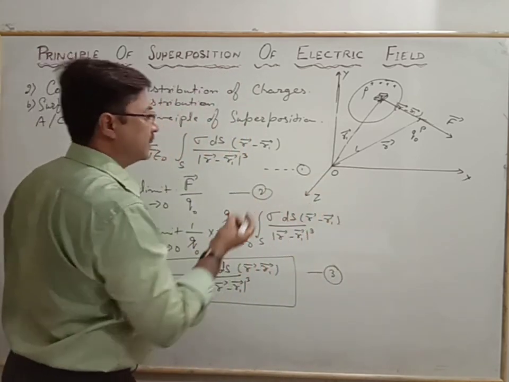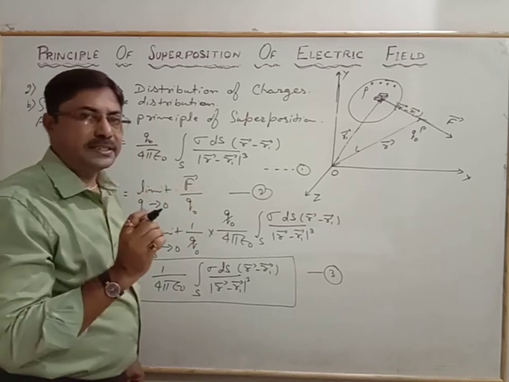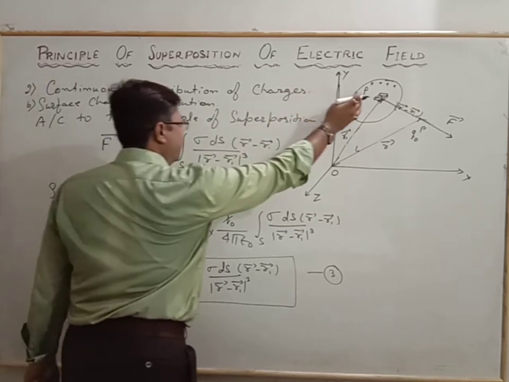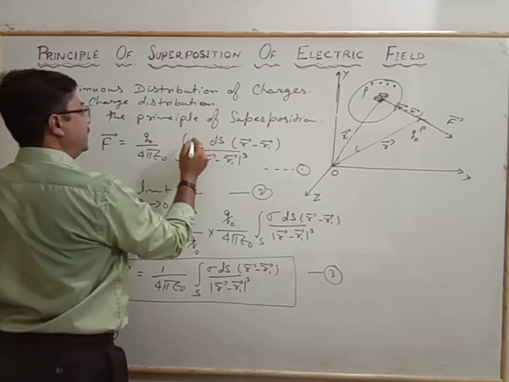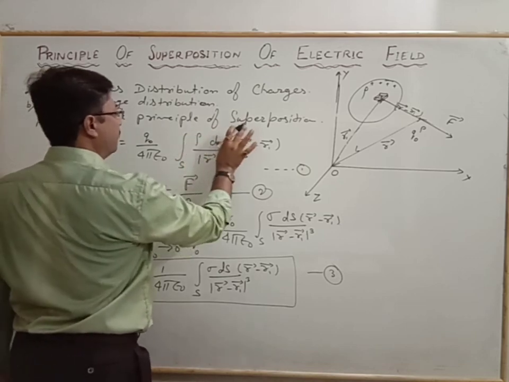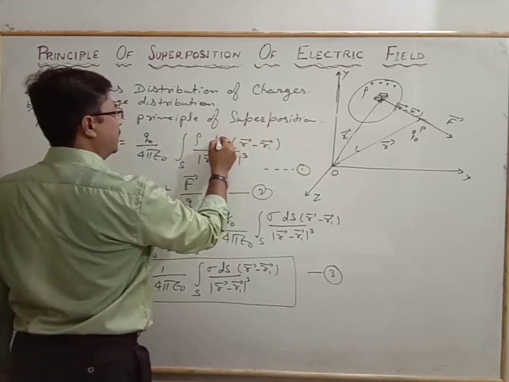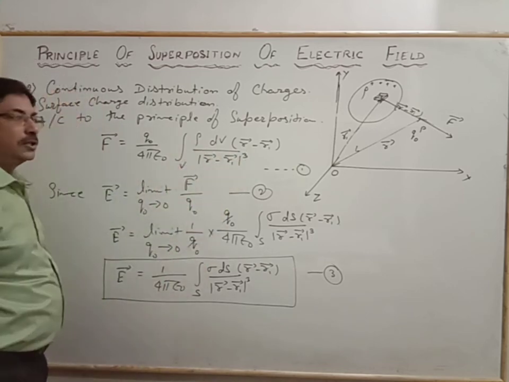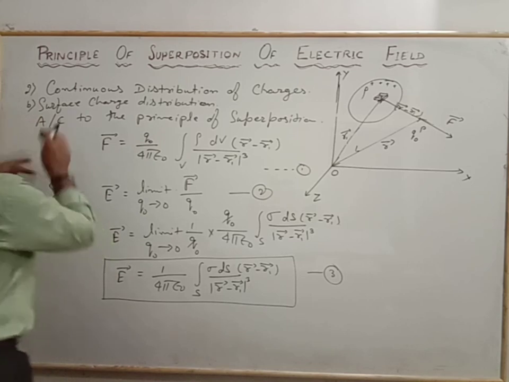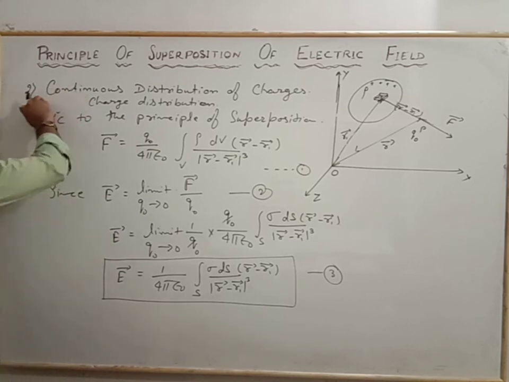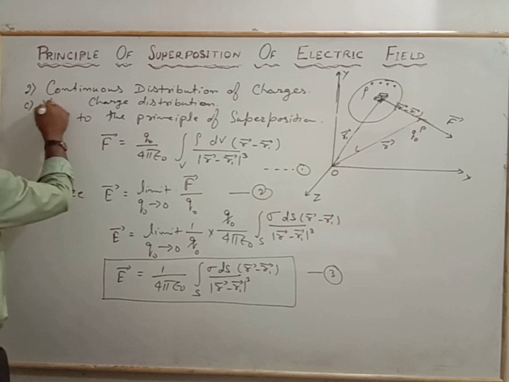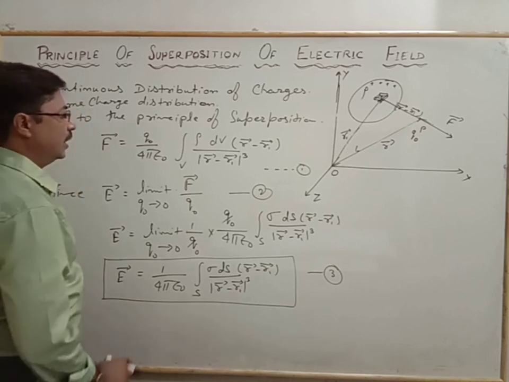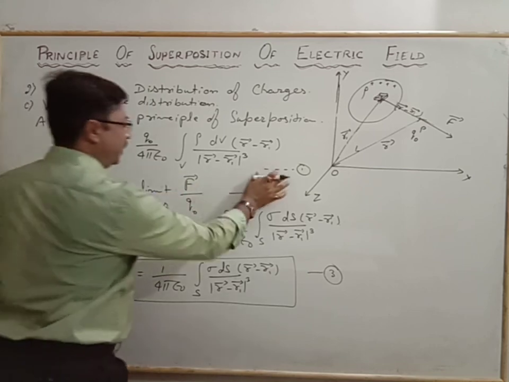The same character, with very little change here, and that change is that in place of density we will write rho, in place of the surface we will write the volume, and here the integration of the volume, that becomes the force superposition of this. Now in place of this we change it here, number C, volume charge distribution, and that becomes the equation 1.